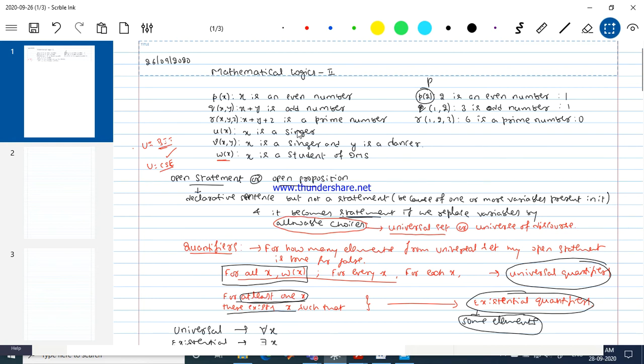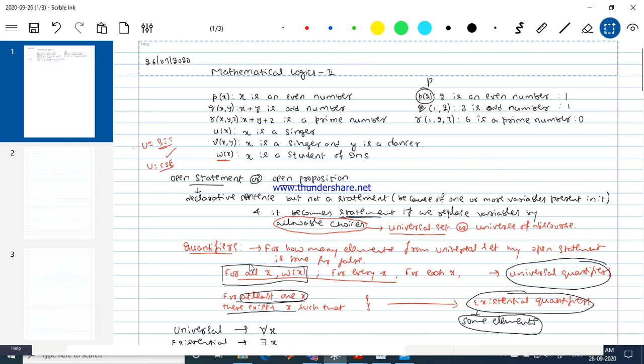I told you that if you have two variables in an open statement, you can expect two universal sets to be defined for those two different variables. If P of x is an open statement, note that if you replace x by 2, or by some allowable choice, the open statement becomes a statement. Please keep this in mind. The truth value of a statement is fixed, whereas the truth value of an open statement is not fixed. It changes with the values you choose for the variables present in it.